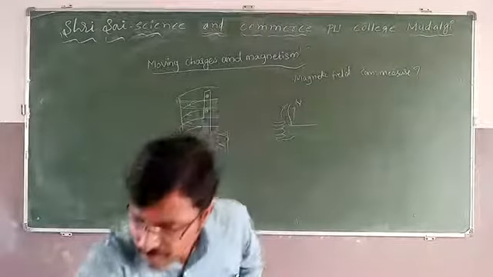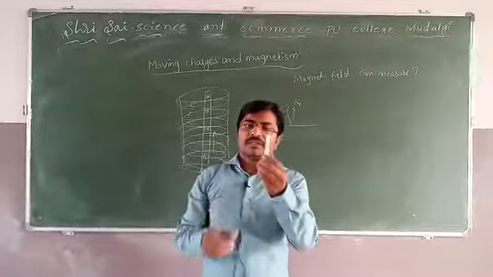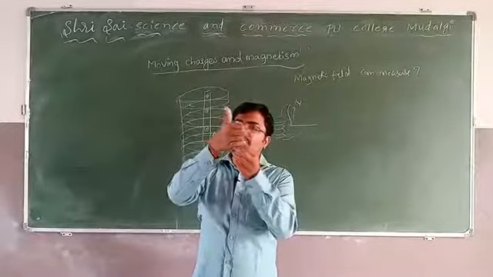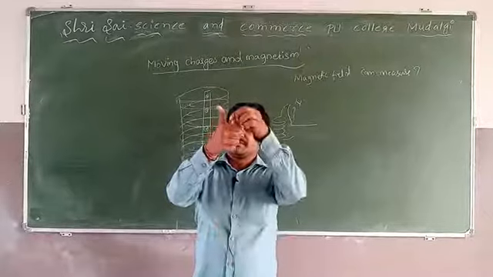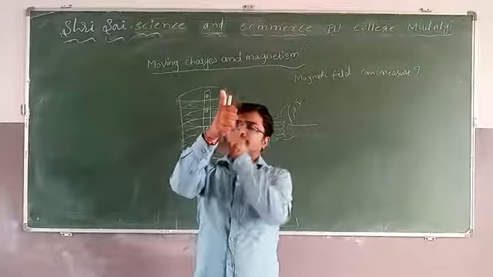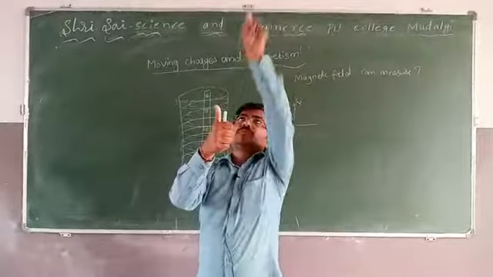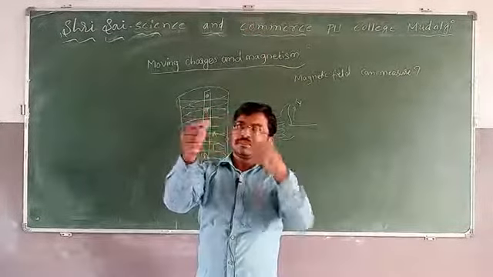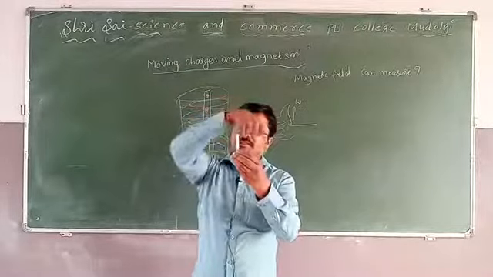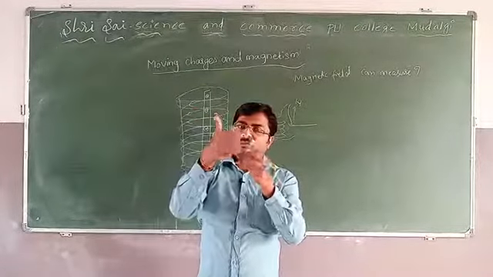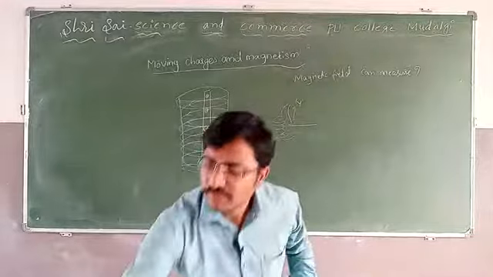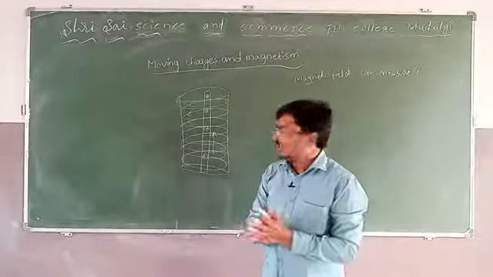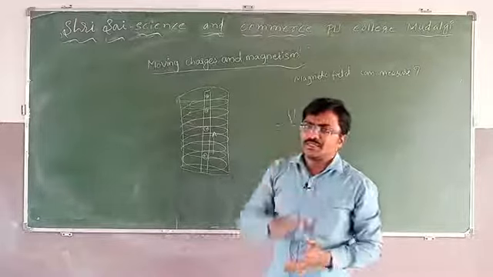Or if I consider one conductor, and current is moving in the upward direction, then hold like this. The thumb indicates the current direction. Current is moving like this. Then what is the magnetic field? The magnetic field direction is like this. The curved finger direction indicates the magnetic field. I hope it is understood by everyone. Very easy. The thumb rule. It is called the thumb rule.